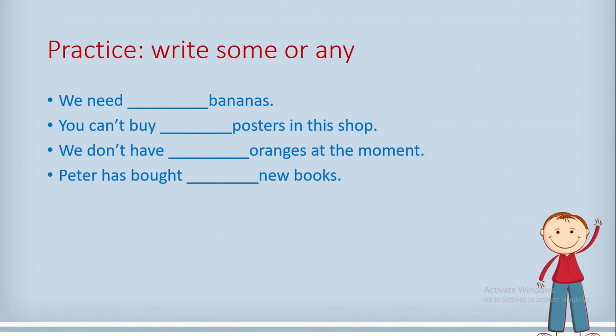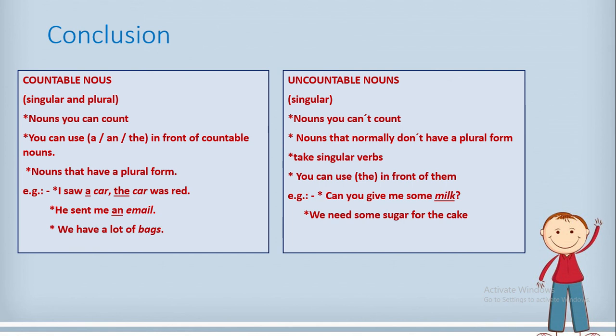Let's do this practice together. We need some bananas. Excellent, excellent. You can't buy, since we have a negative sentence, so we have to use any. Excellent. You can't buy any posters in this shop. We don't is negative. We don't have any oranges at the moment. Excellent. Peter has bought some new books. Excellent.